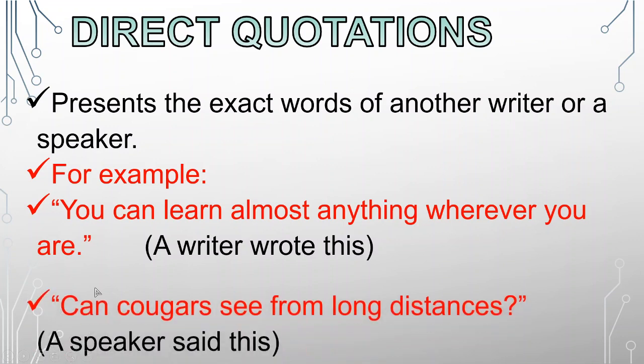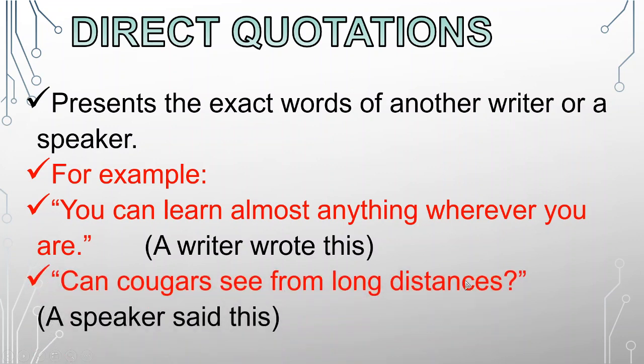Another example: "Can cougars see from long distances?" This is, again, a speaker saying this. So remember, these are exact words coming from a speaker. So "Can cougars see from long distances?" is what we call a direct quotation.